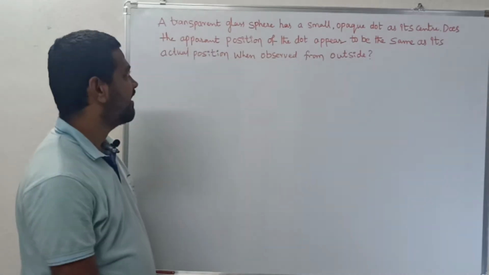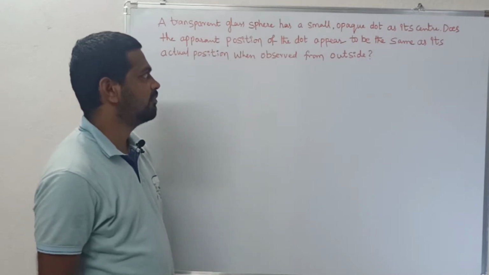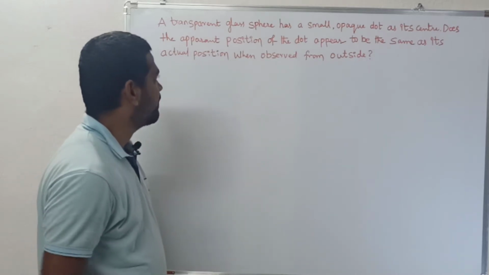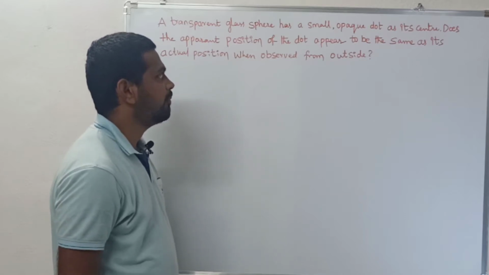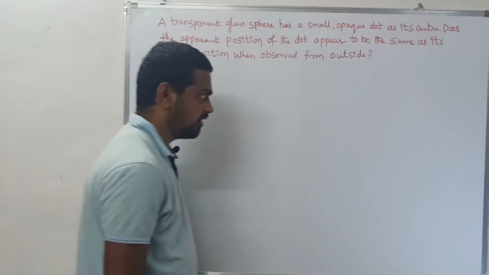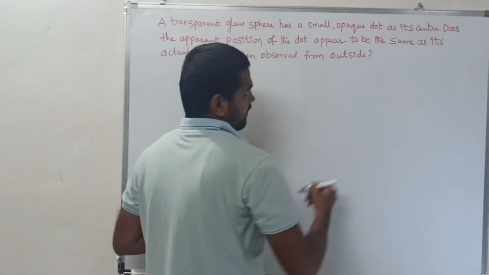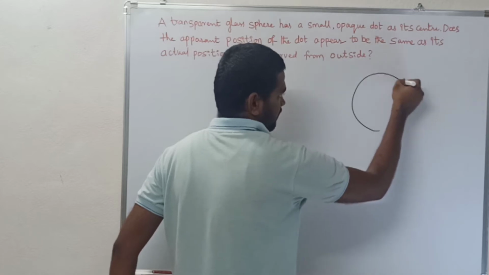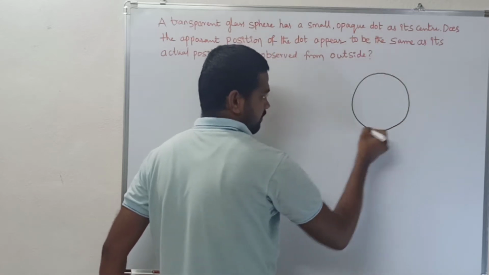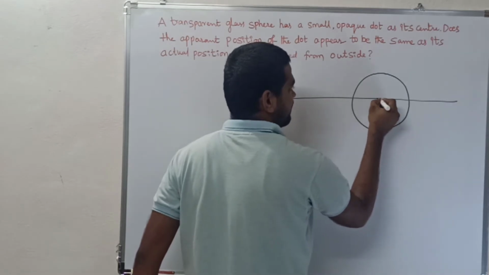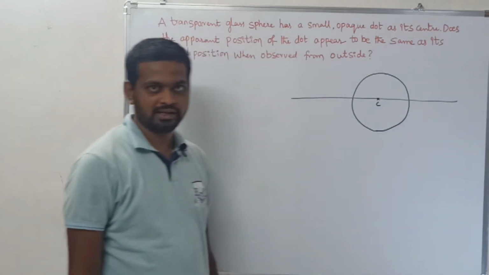The question is: a transparent glass sphere has a small opaque dot at its center. Does the apparent position of the dot appear to be the same as its actual position when observed from the outside? It means a transparent sphere which at its center has one crack.